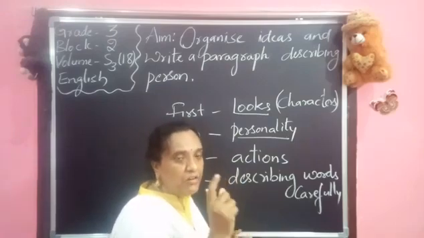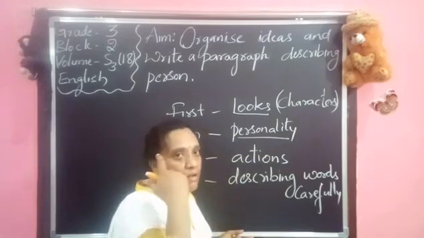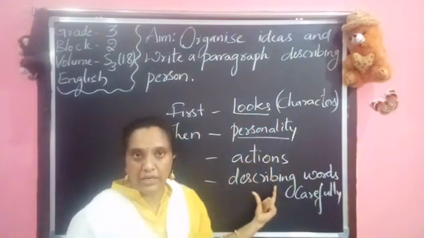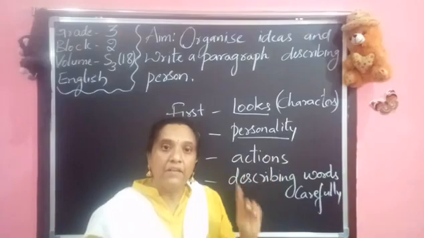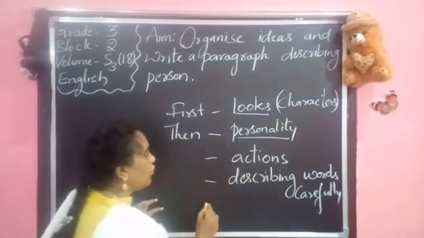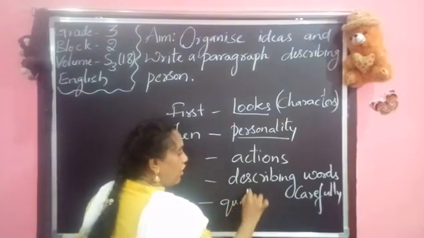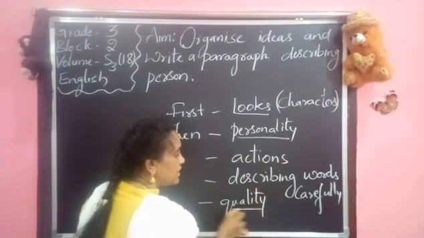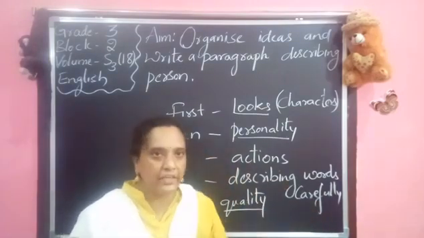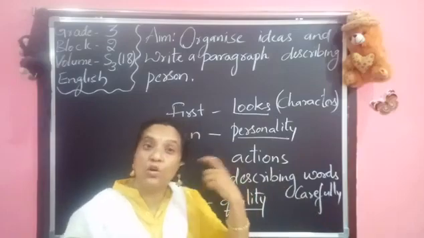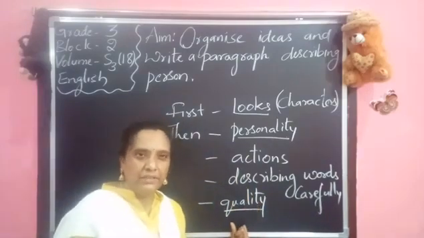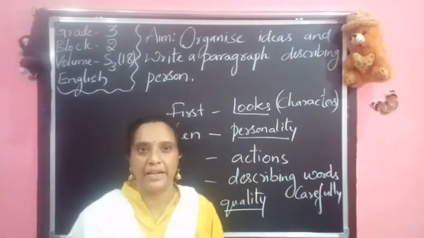So such describing words, all the words which we know, we want to use while explaining about the character. Then we want to see how well the quality describes. Whatever quality we are taking, is that word best describing that character? If it is not suitable for that character, we must not use such words though we know them. So, basing on the quality of the word we are taking, we want to explain them.